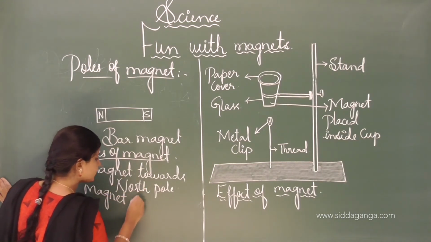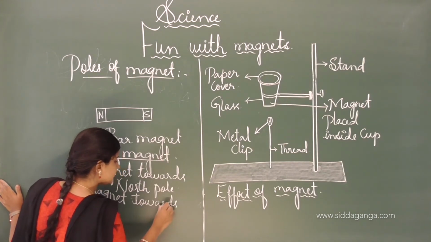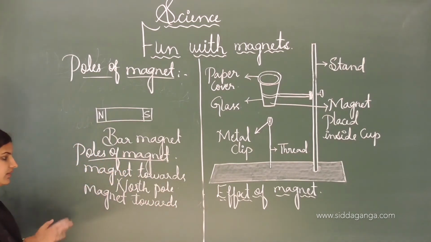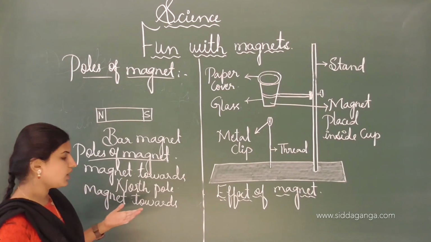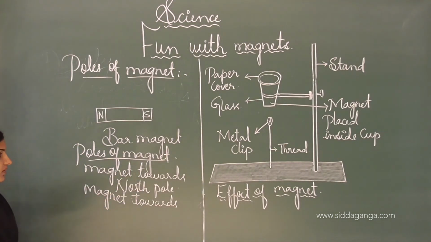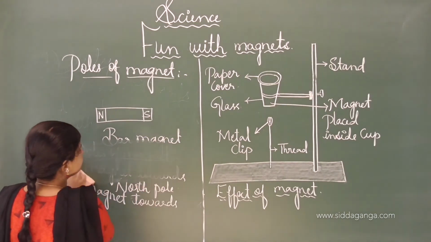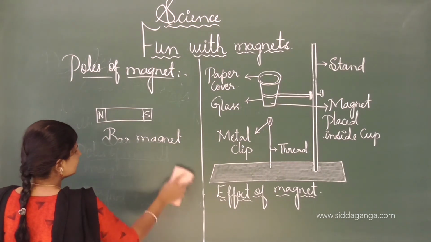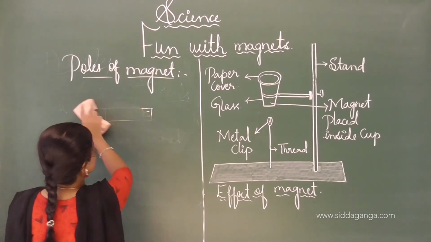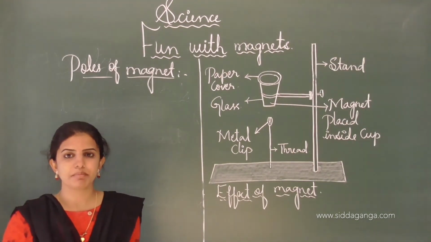And if the magnet points towards the south of the earth, then it is called the south pole or the south seeking pole. And these are the poles of a magnet. We already learned that the north pole as well as the south pole are present in a magnet.